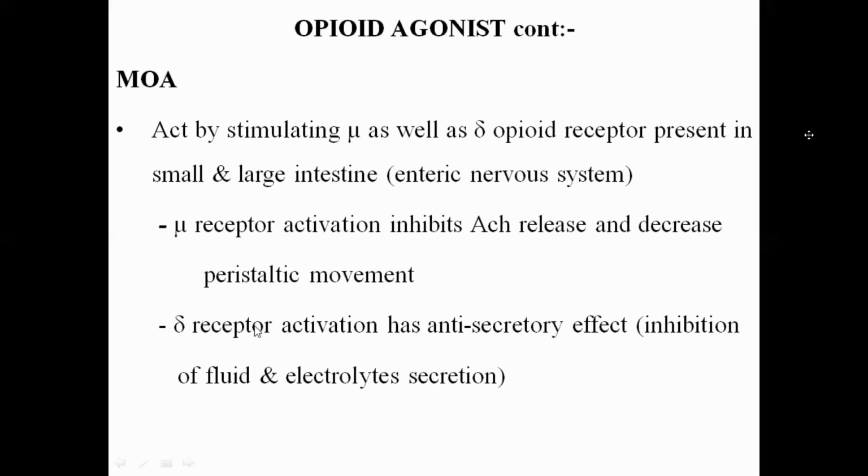Second is the delta receptor. They act on the delta receptors which are present in the GIT intestinal membrane. So there will be inhibition of the fluid and electrolyte secretion. This is the mechanism of action of the opioid agonist. Number one, the agonist effect on the mu receptor will inhibit the acetylcholine release, which will inhibit muscarinic activation in the GIT smooth muscle and inhibit the peristaltic movements. Similarly, the delta receptor agonist will inhibit the fluid and electrolyte secretion.